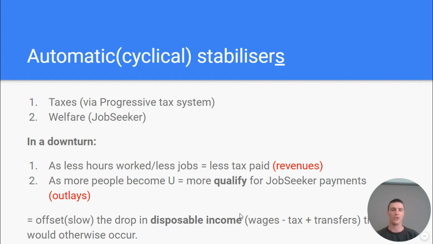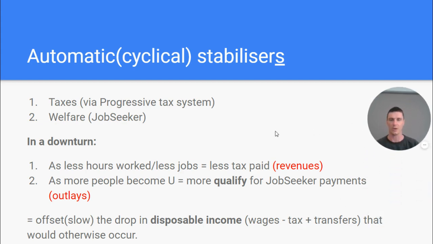What it does is slow the drop in disposable income and therefore slow the drop in AD. Okay, so wages, remember disposable income is wages minus tax plus transfers. So if your wages are gone altogether, you're going to get transfer payments or job seeker. That's lower than your wage. And if your hours worked drops, you're going to get a lower wage and you're going to pay a little bit less tax, but your wage is still going to be lower than it would have been, or your disposable income. Okay, so just be clear about how those work.